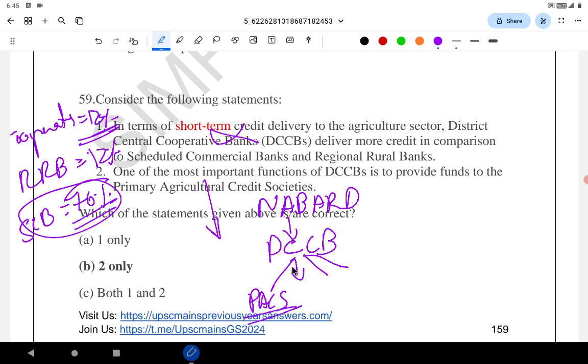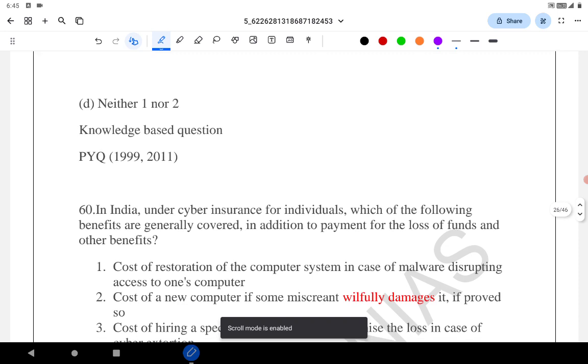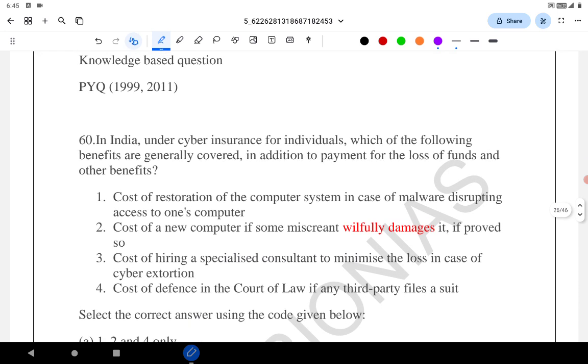So this is the hierarchy. So the correct answer is B. And questions related to district cooperative banks were asked 2 times, in 1997 and 2011 as well.